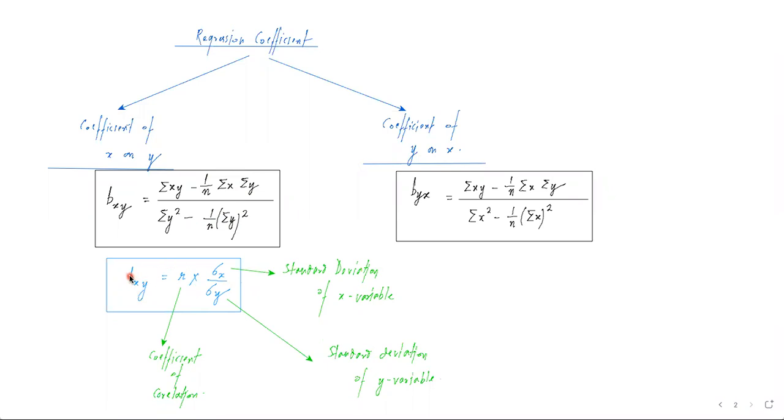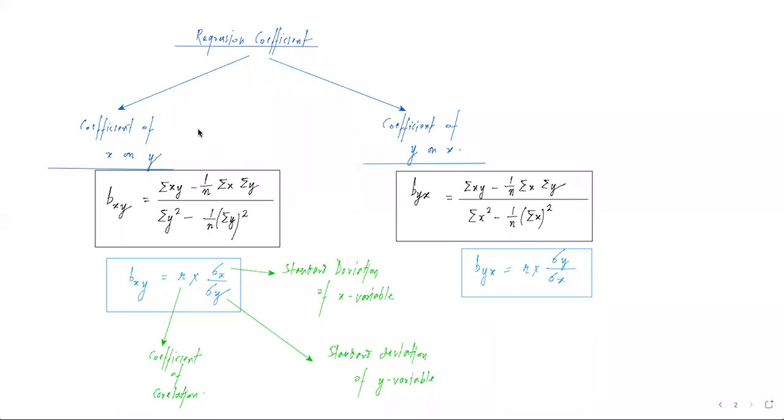So the first formula is regression coefficient of x on y. It is r, that's a parameter called coefficient of correlation. इसके बारे में हम डिस्कस करेंगे अभी. Multiplied by sigma x by sigma y. Same formula for the second case. अगर हम byx के लिए लिखें, so byx it becomes r multiplied by sigma y by sigma x. This is the corresponding formula for coefficient of y on x.